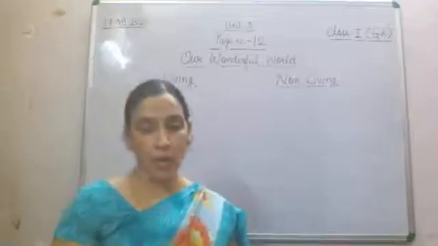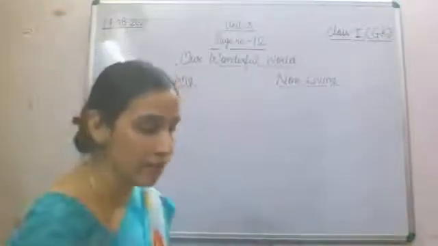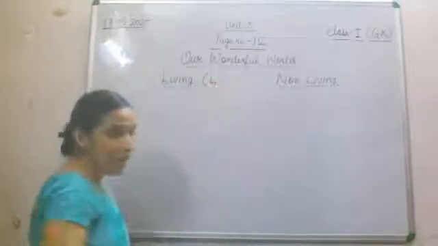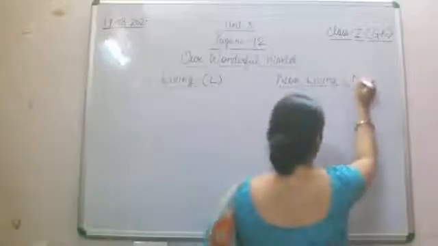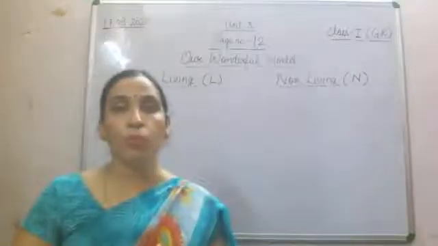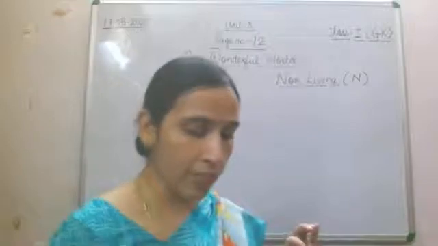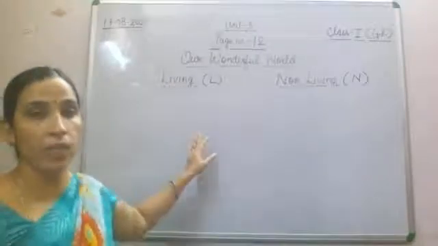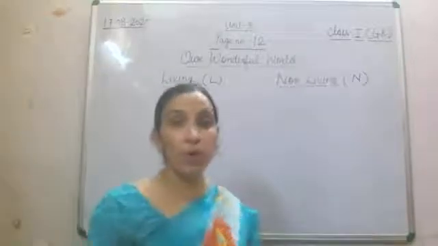Fine. And what you have to do, you have to mark L for living things, and for non-living things you have to mark N. So what we will do, we'll write down the name of living things in the category of living things, and then we will write the things which are non-living.